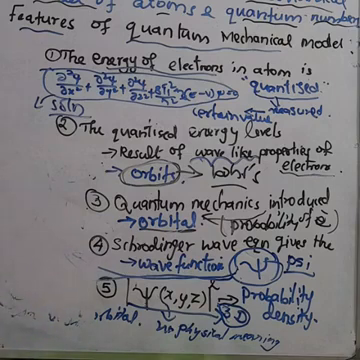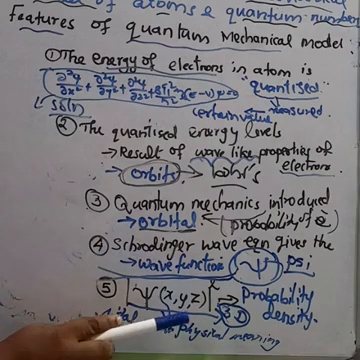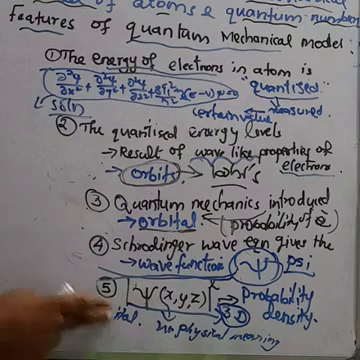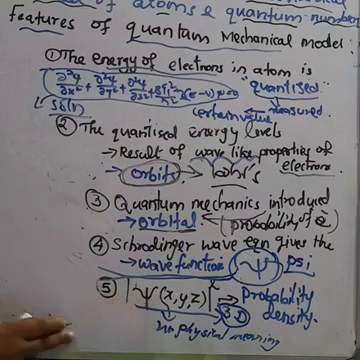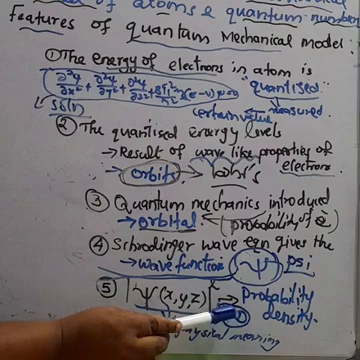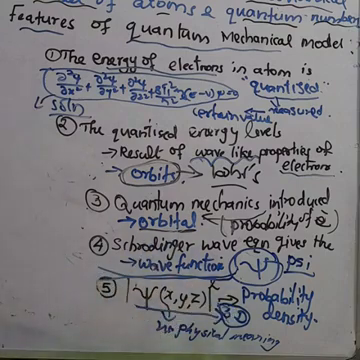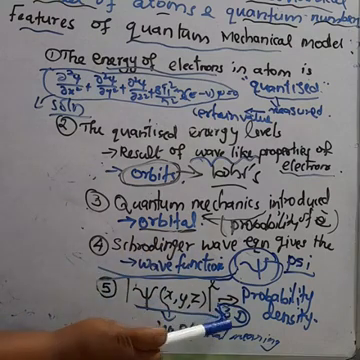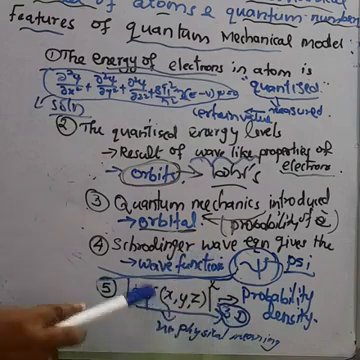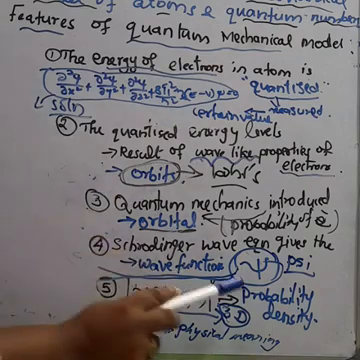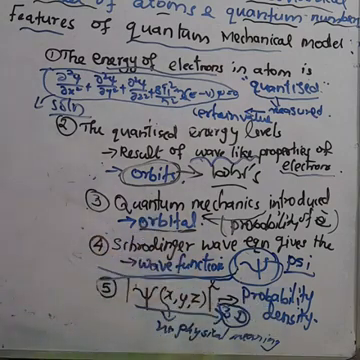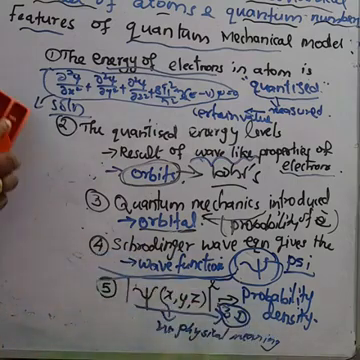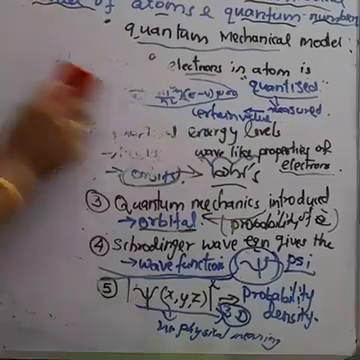Understood? And the fifth point? The wave function psi itself has no physical meaning. However, the probability of finding the electrons in the three-dimensional space around a point is proportional to the square of the wave function. That is called probability density. Understood? These are the features of the quantum mechanical model of an atom.